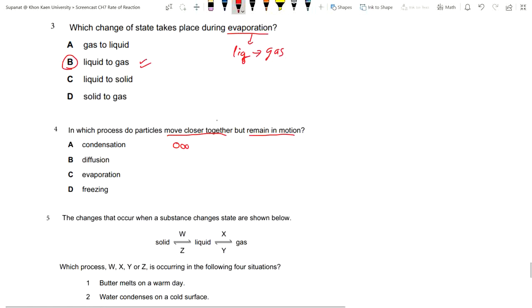So it's going to change from the gas to the liquid. Changing from the gas to liquid, this phenomenon we call condensation. So the correct answer is going to be A, condensation.